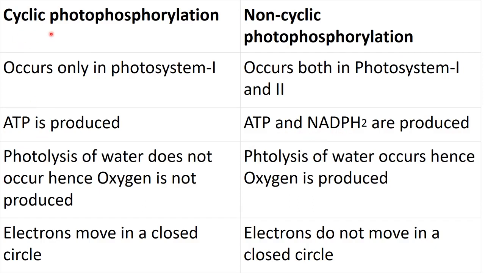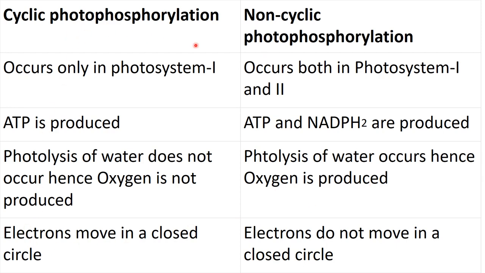In case of cyclic photophosphorylation, there is no photolysis of water because there is a cyclic pathway. Electrons come back to the photosystem, so there is no requirement of an electron source from outside. So there is no photolysis of water, and hence oxygen is not produced in cyclic photophosphorylation. But in case of non-cyclic photophosphorylation, photolysis of water occurs, hence oxygen is produced.